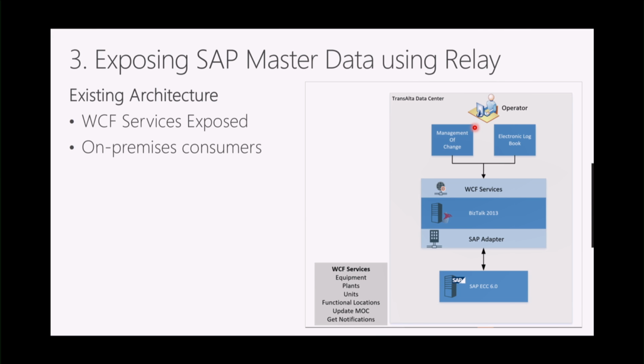We've got a management of change application, which you kind of think of as like change management that we do in IT. Well, we also need to do that from an engineering and a plant perspective. So if we need to change a piece of equipment, we have to go through some due diligence and a process to manage that. Obviously, if you're going to be replacing an equipment, you want to make sure you're replacing the right piece of equipment. So as a result, we're tracking all of that data in SAP, in addition to plants and units, functional locations, and notifications, and the ability to update an MOC.